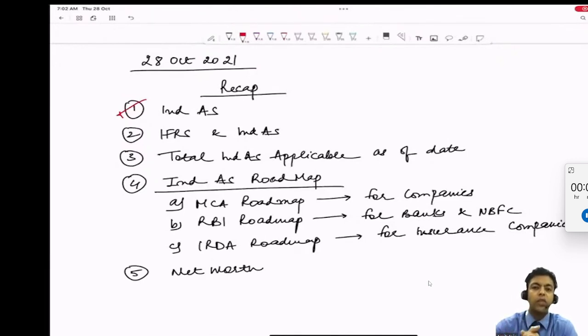And what is the convergence route? The convergence route means that we carry forward all the International Accounting Standards issued by the IASB, but we make certain changes, and those changes are called carve-outs. So what is INDAS? An accounting standard issued by the Ministry of Corporate Affairs in consultation with ICAI as per Section 133. Second, it is a part of the Companies Act. Third, it is also called converged IFRS.